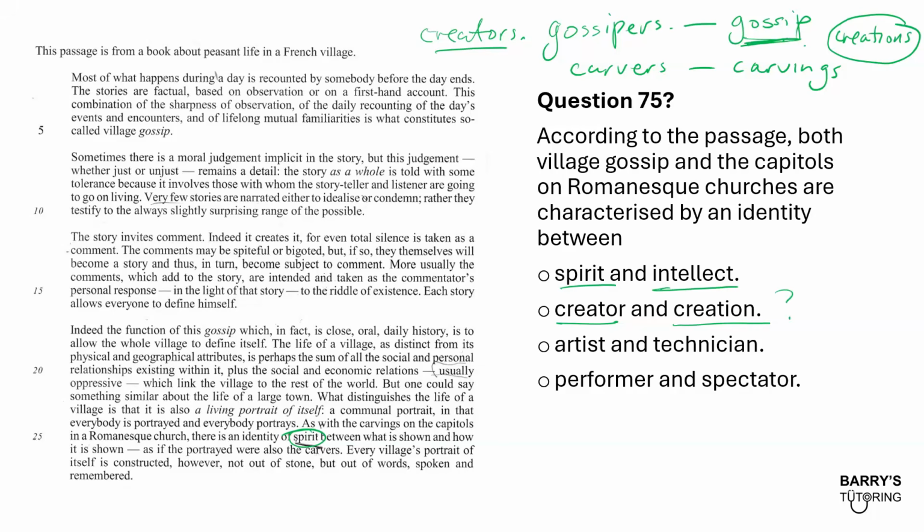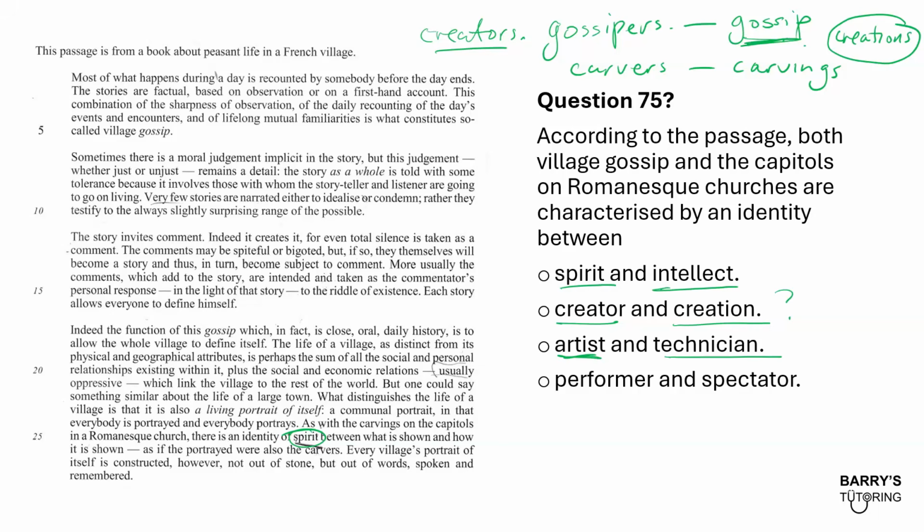Okay, let's just double check. Then C, we've got artist and technician. Again, I think they're trying to trick us a little bit because yes, there is references to artists, but artist and technician is usually a word for someone who does the practical work, or the hands-on work, you could say.